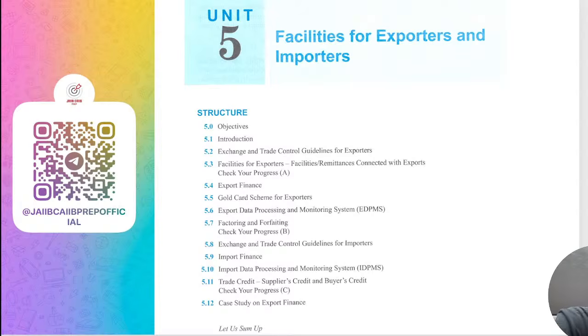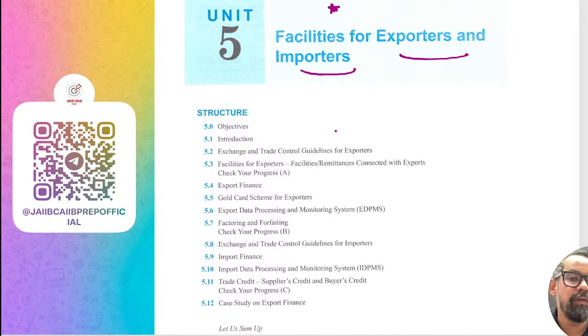Okay, now next one, unit number 5, facilities for exporters and importers. So that is the next unit which we have. When it comes to facilities for importer and exporter, we have export credit and import credit, two important areas.